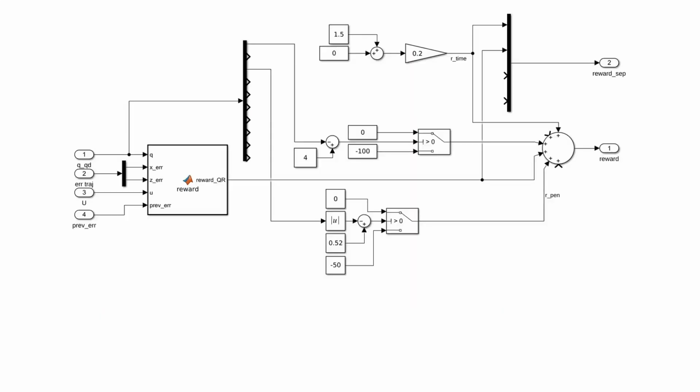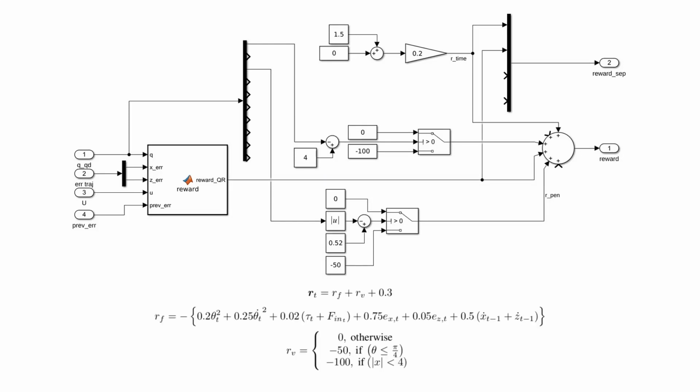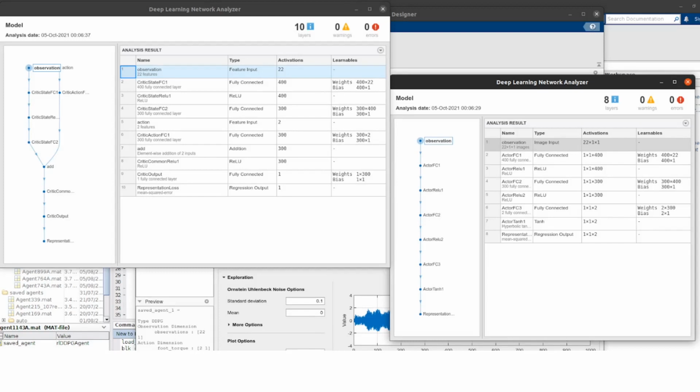The reward is generated through the system, which manipulates the present state trajectory errors and previous system input values to generate a reward signal every time step, which is fed into the RL block. The system here mimics the reward function given here. I have explored two continuous RL algorithms here, namely DDPG, Deep Deterministic Policy Gradient, and PPO, or Proximal Policy Optimization.